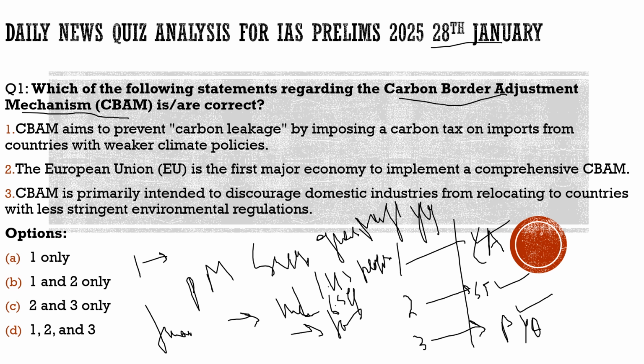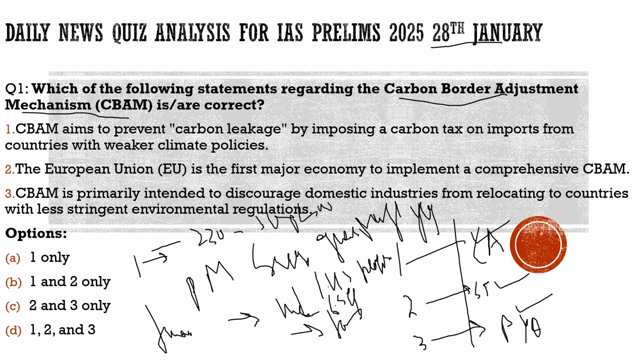We also had different targets. For example, the total renewable energy installed capacity should be 500 gigawatt by 2030. But is it so? Are we going towards that? Are we in any position to achieve that? That is totally no. Right now, the way we are moving, we are not able to achieve this. And what is the reason for that? The reason is the budgets.